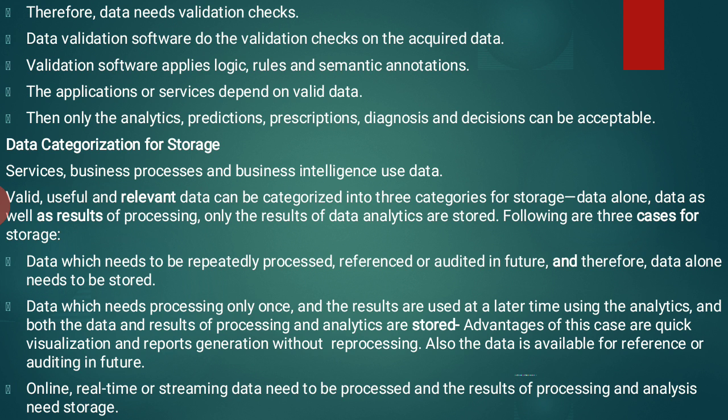Next our topic is data categorization for storage. If you want to store the data, on what categorization are we storing it? Services, business processes and business intelligence use data. So we are using three kinds of data: service data, business process data and business intelligence data. Valid, useful and relevant data can be categorized into three categories for storage.